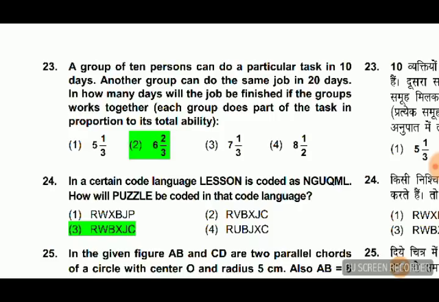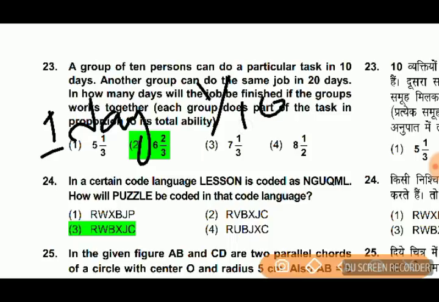A group of 10 can do a particular task, so you can solve this very easily. Let me solve this if time permits. A group of 10 can do a particular task in 10 days, so in one day the work will be 1 by 10. Another group can do the same job in 20 days, so here 1 by 20 is one day's work.